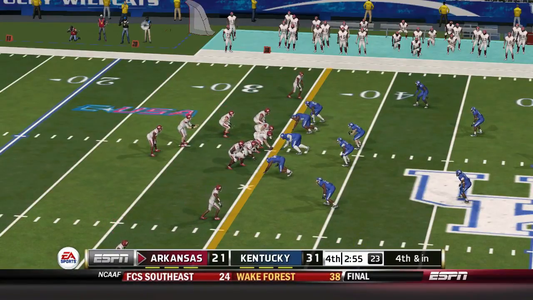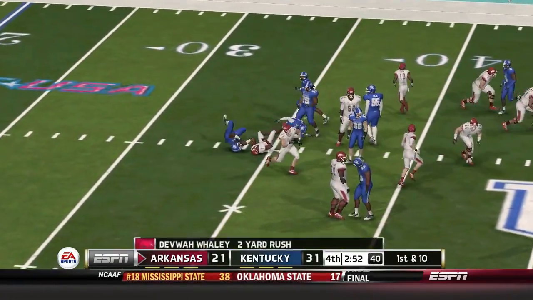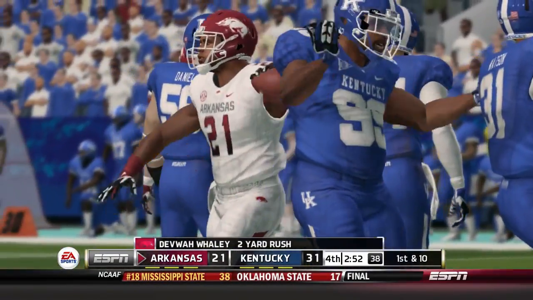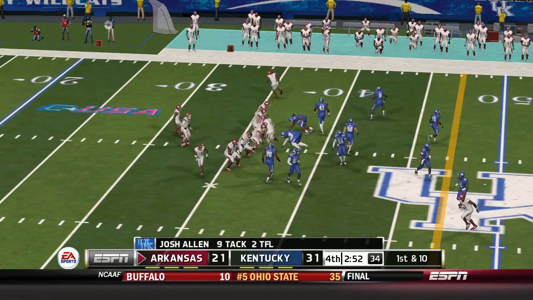Less than 3 minutes in the game. He's taken down at the 37. That's a gain of 2 on the play. First down.